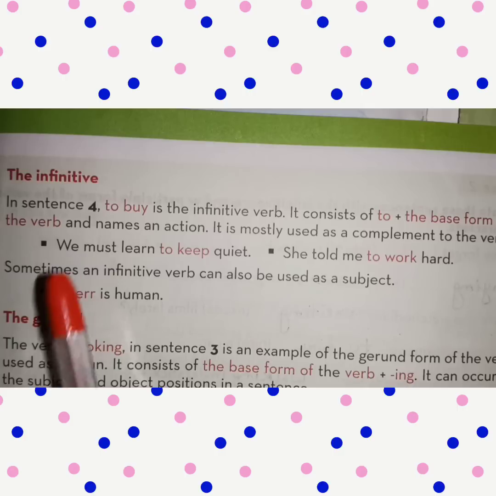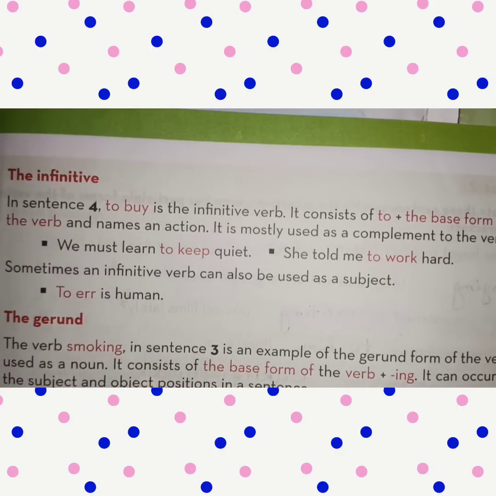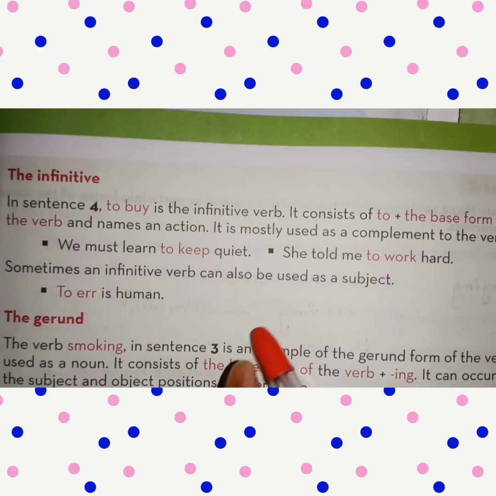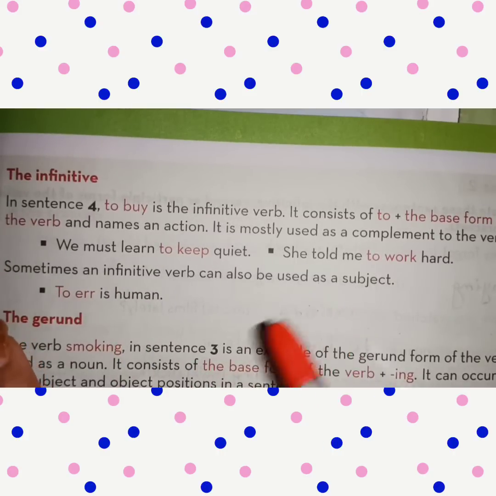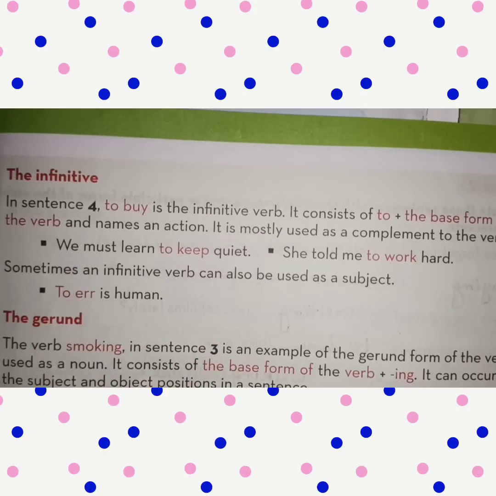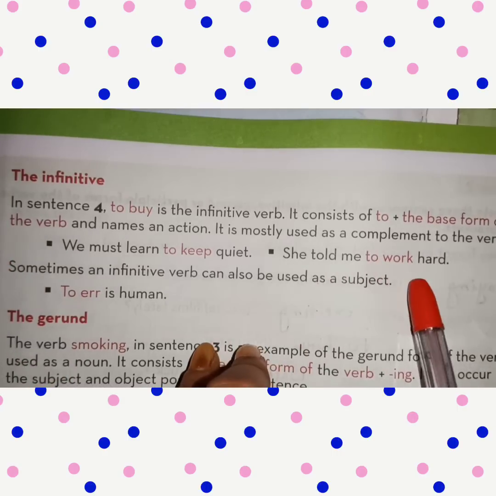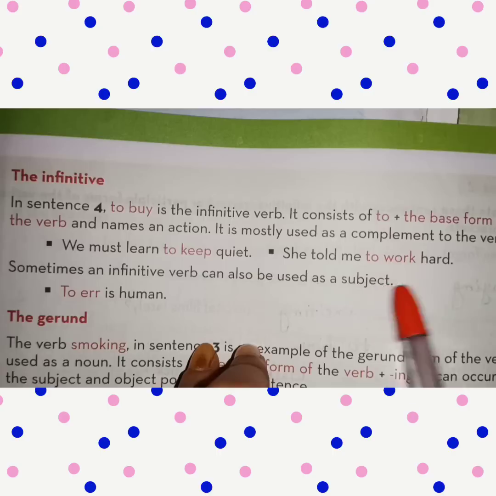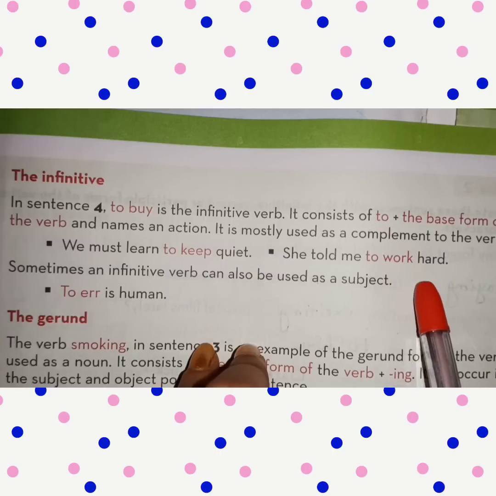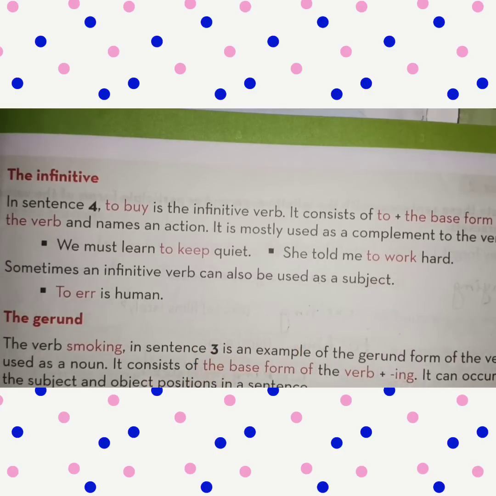Then you see, we must learn to keep quiet. In this sentence, to keep is an infinitive verb, so to plus the base form of the verb. Second sentence, you see, she told me to work hard. So to plus the base form of the verb. To work is an infinitive verb, or non-finite verb.